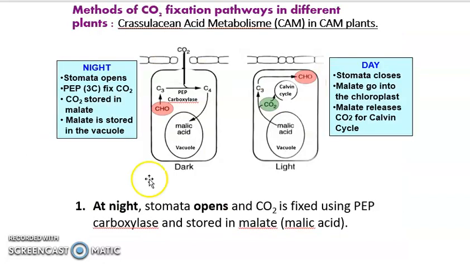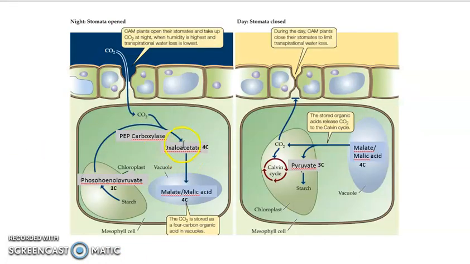So kita tengok one by one. At night stomata open and carbon dioxide is fixed using PEP carboxylase and stored in malate. If you look at this diagram, during the night, since stomata are open, carbon dioxide will attach to phosphoenolpyruvate. Phosphoenolpyruvate is a 3-carbon molecule, so dia sama saja dengan C4 pathway tadi. This process is catalyzed by the enzyme PEP carboxylase and it will form oxaloacetate, which is 4-carbon.